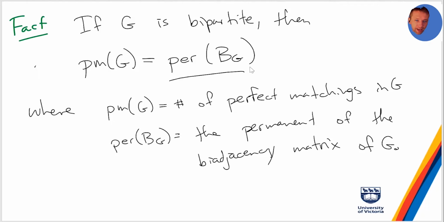Any bi-adjacency matrix corresponds to a bipartite graph, so this construction is reversible. Really, 0-1 valued matrices are in a 1-to-1 correspondence with bipartite graphs. And the number of perfect matchings in G is equal to the permanent of B(G), where B(G) is the bi-adjacency matrix.